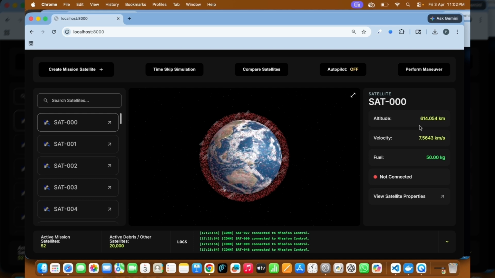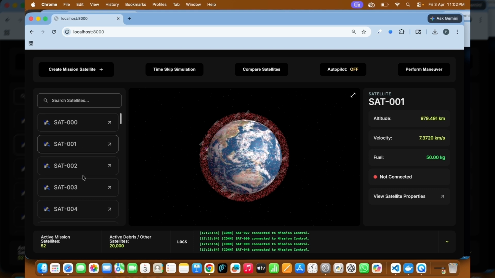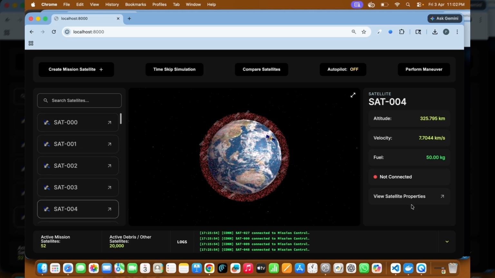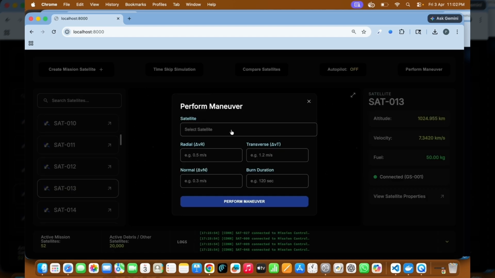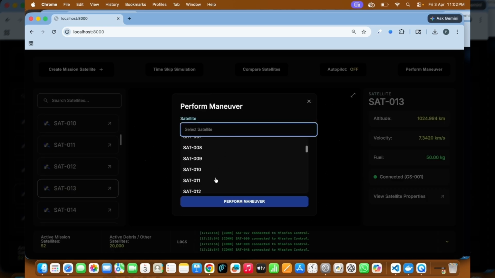All these details are constantly updating, as you can see. And we have various satellites in here, and they're all in different high inclination and stuff like that. So right now, satellite 13 is connected to the mission control. Let's perform a maneuver, because you can only perform a maneuver that is in sight with the mission control.